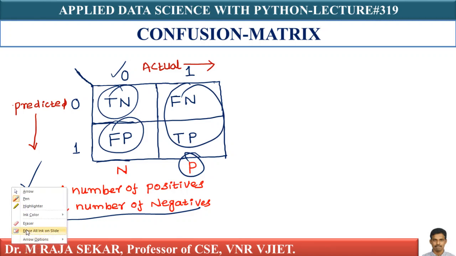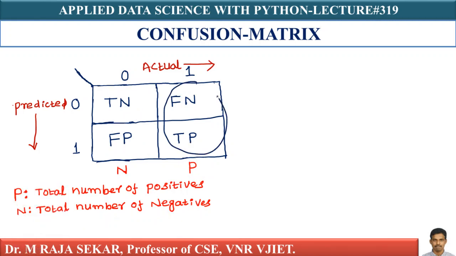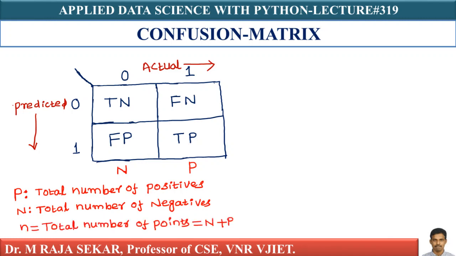So the summation column, this P, is the total number of positive points. This one is the total number of negative points. It is simple and straightforward, isn't it? What is small n? Small n is the total number of points, in the sense of the total number of positive points and negative points.